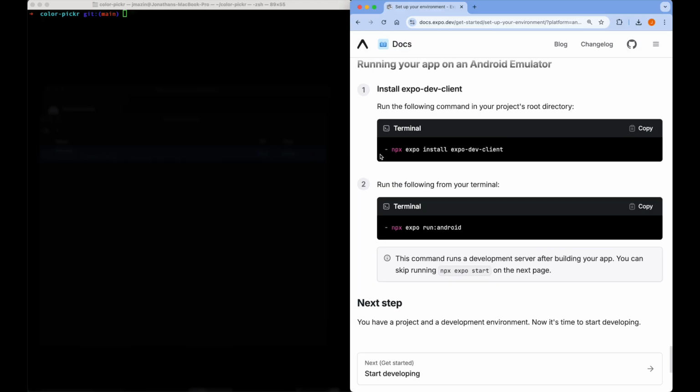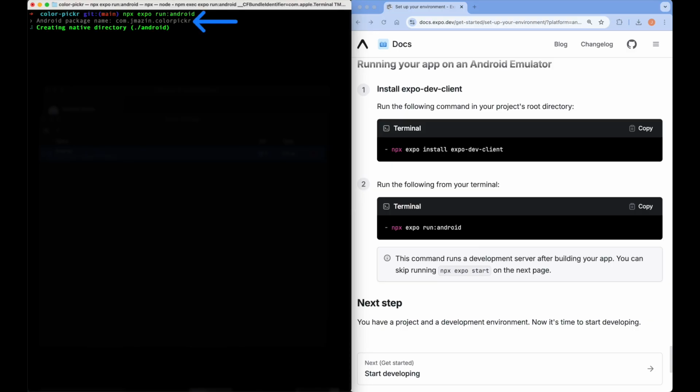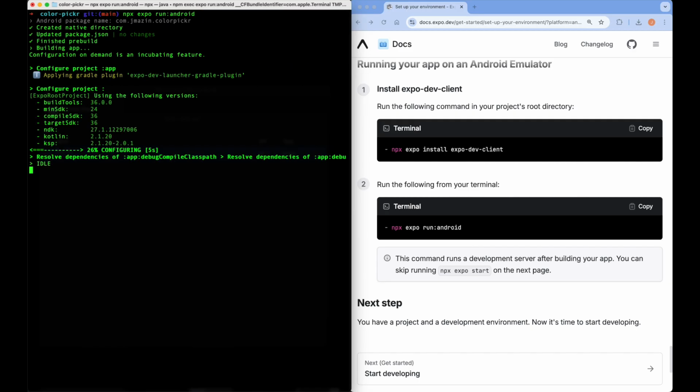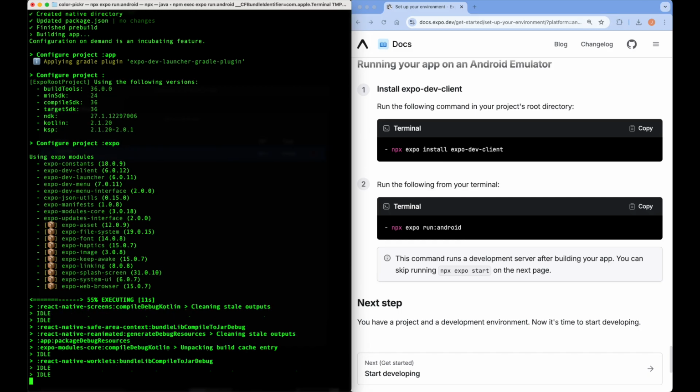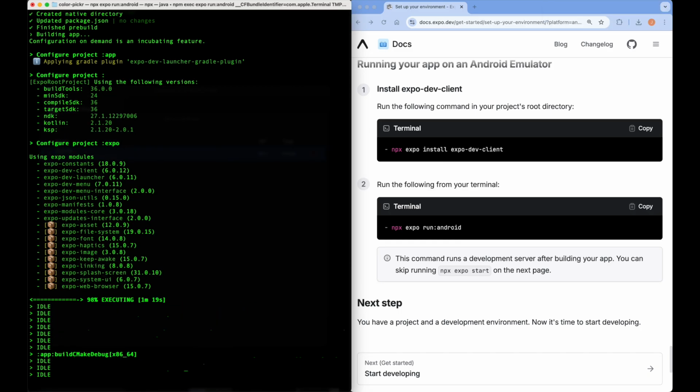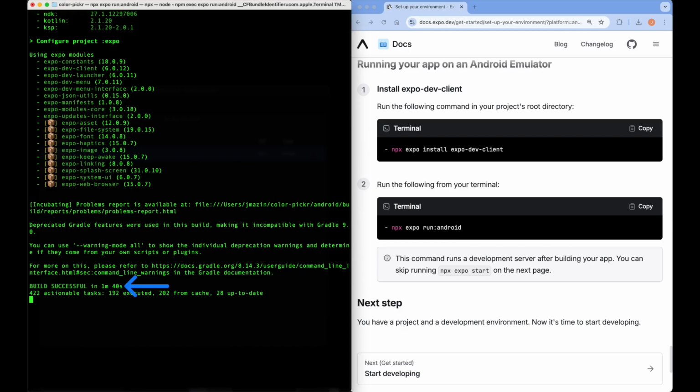We already installed the development client, so now all we need to do is run this command. It will create an Android package name just like it had an Apple Bundle ID before. It's configuring, downloading, and building everything for us. Success!